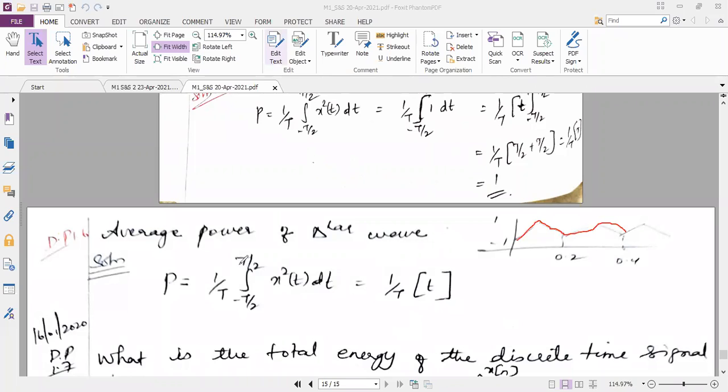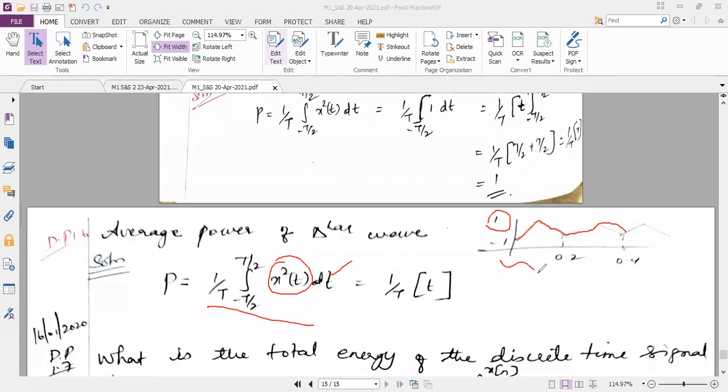So it comes under the power signal. The formula of power signal is 1 by T integral from minus T by 2 to plus T by 2 of x square of T dt. See, I have not completed this problem. What I have done here, in place of x square of T, I have substituted the amplitude. It is 1 square. I have taken the integration of dt as T, but I have not substituted the limits.